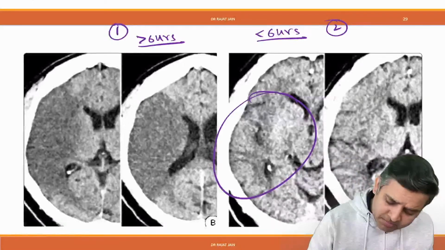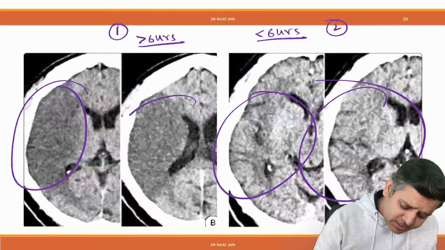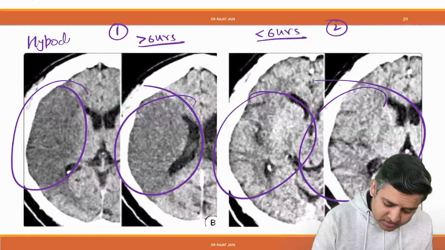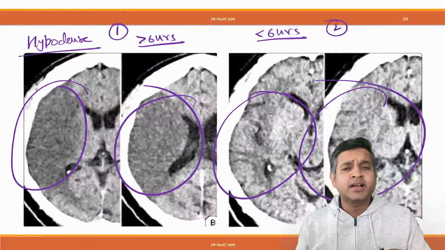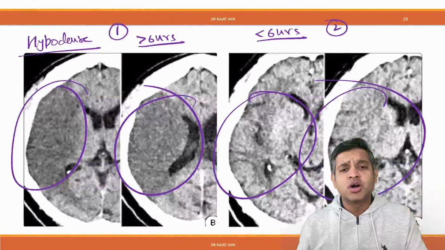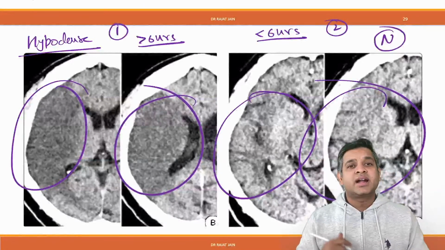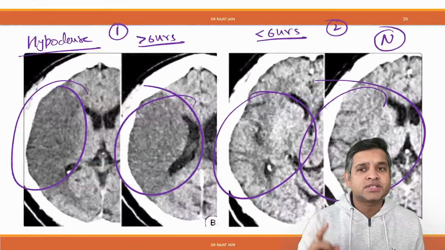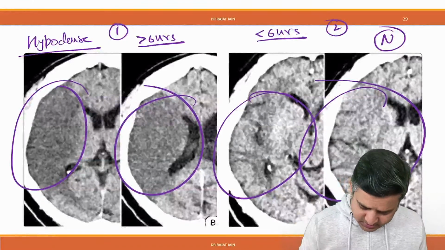Now see the image here. This area looks nearly normal, whereas this area is appearing hypodense. So what is the finding of ischemic stroke on CT? Normal in the first 6 hours, and after 6 hours this will become hypodense, right?